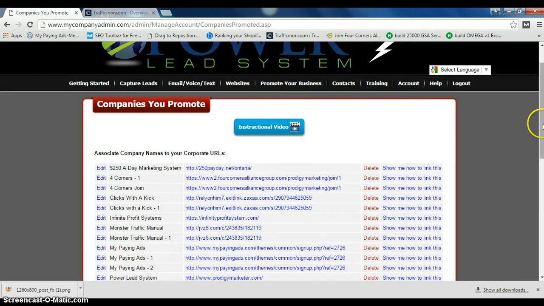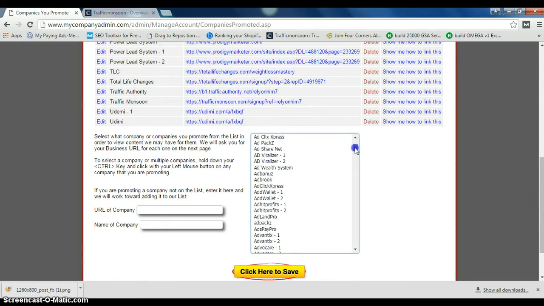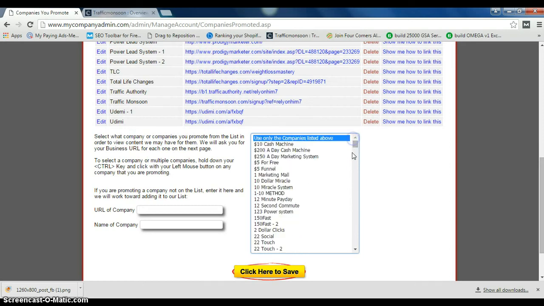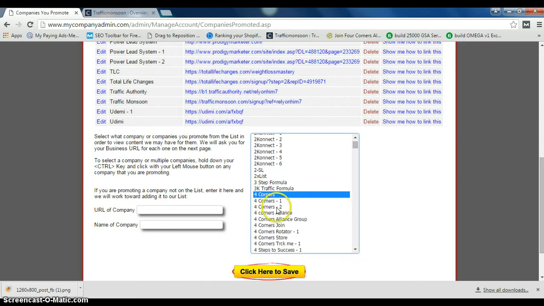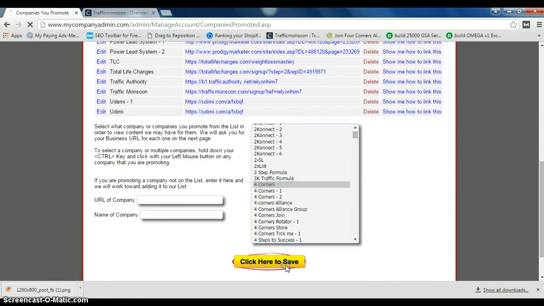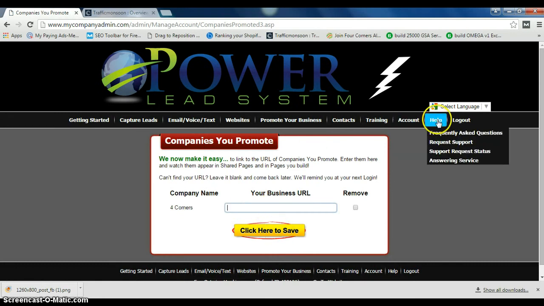What you want to do is come to this section here, scroll down, and find Four Corners, which is at the top. Four Corners, right here. Click Save and put the link I showed you just now. Put the link in there, put the Four Corners link there, and hit Save.